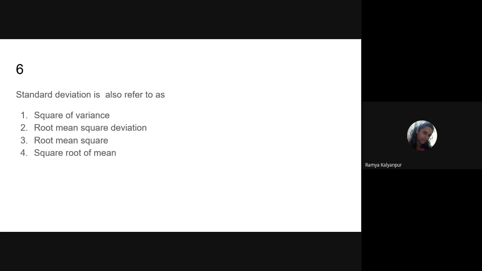Now I want to give you an example: in a class, there are four students. The weight of student number one is 60 kgs, weight of student number 2 is 50 kgs, weight of student number 3 is 70 kgs, weight of student number 4 is 80 kgs. This is weight in kgs. And mean class weight, that is the average weight of the class, is maybe 65 kgs. Now I want to see how much the weight of each individual is deviating from the 65 mean value. That is how we will do it.